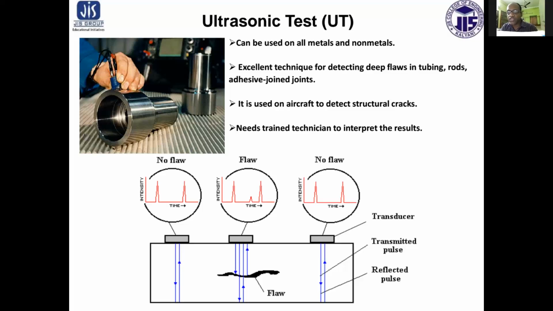The ultrasonic testing inspection method can be used as a quality control test for detecting internal flaws such as cracks, porosity, laminations in metallic and non-metallic components during or after the production. It can also be used for testing of structures such as pipelines and bridges.